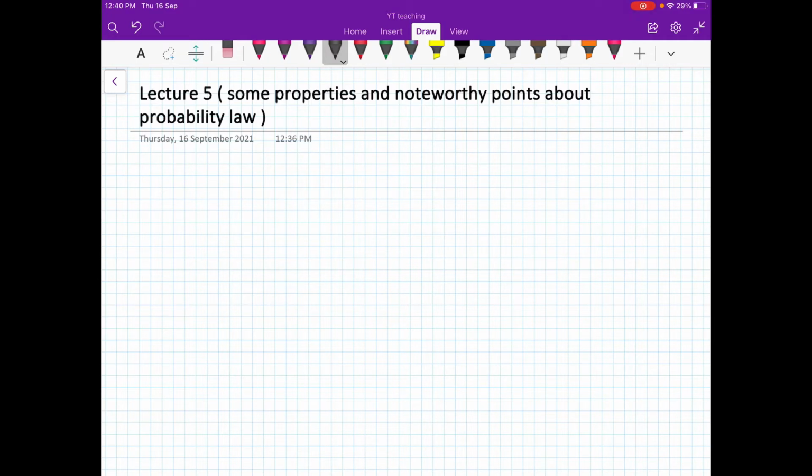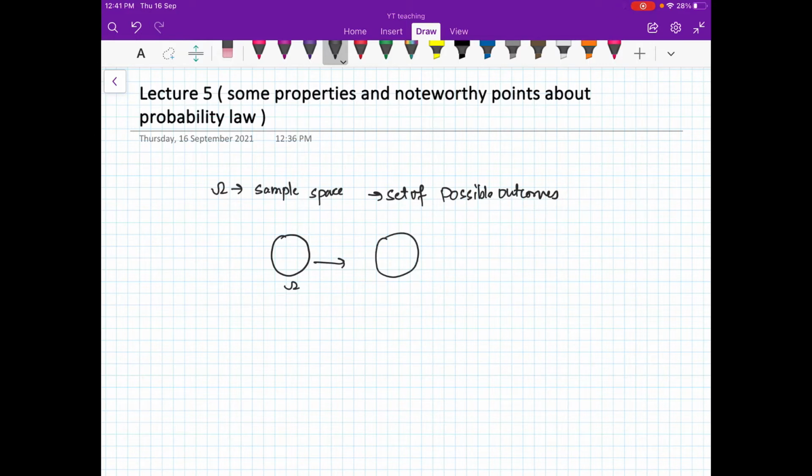So I already told you that omega is your sample space. So what is the sample space? Set of all possible outcomes, right? And then you make a set which we call the power set of omega, that is the set of all events. So events are subsets of sample space omega, right? This set has 2 raised to power cardinality of omega number of elements, right?